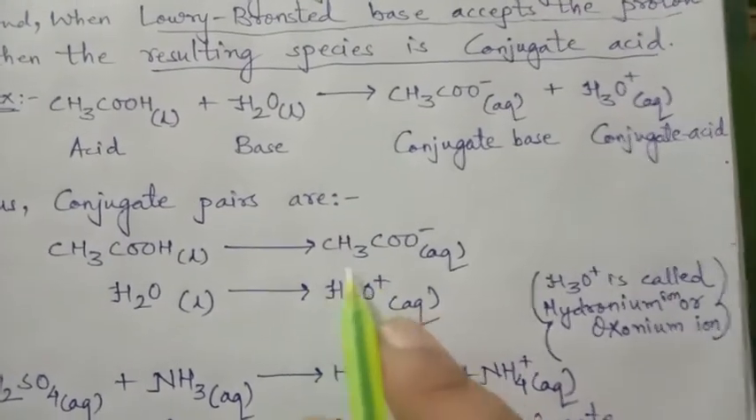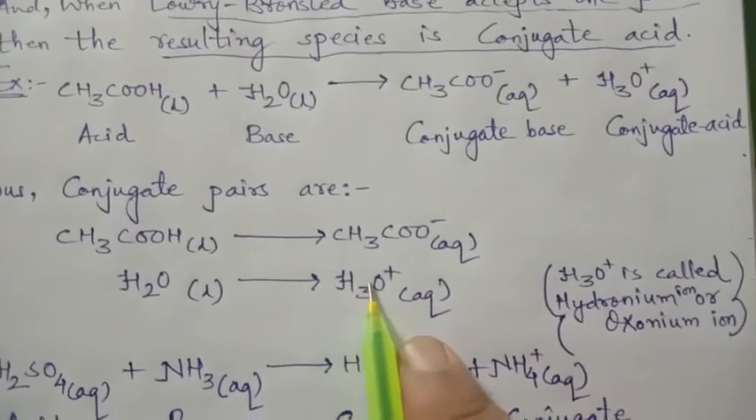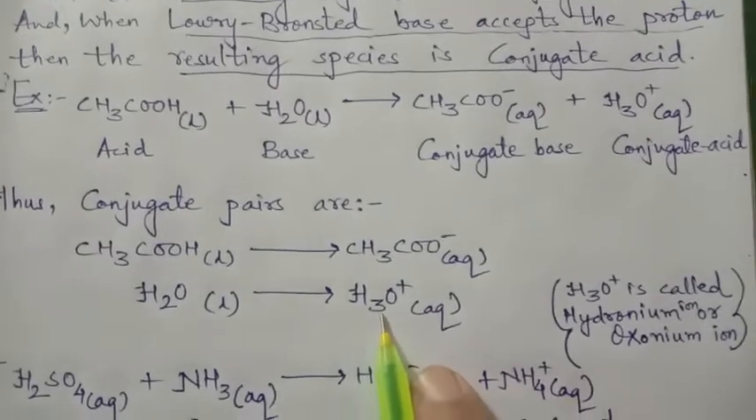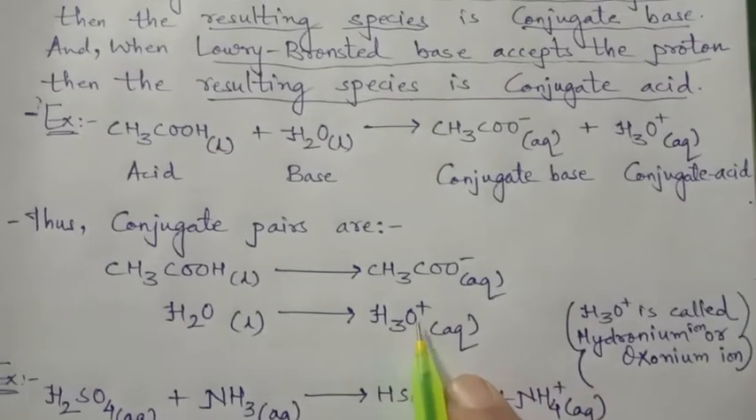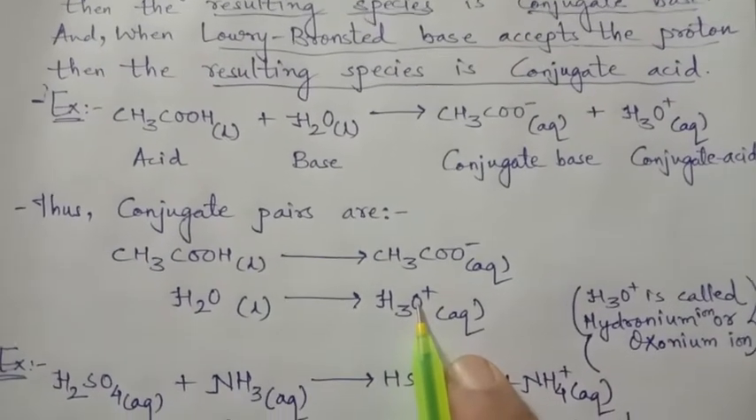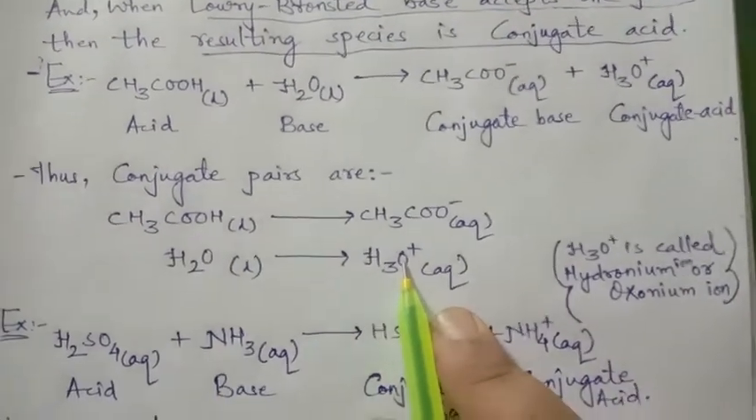We know that H3O+ is called the hydronium ion. It is sometimes also called the oxonium ion. So please keep in mind, the hydronium ion is also called the oxonium ion.